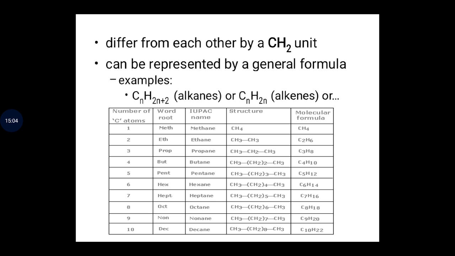Because this one has a single bond as a functional group, which is alkane, after the word root you add letters A and E. So that's why from meth you have methane, from eth you have ethane, from prop you have propane, from but you have butane, pent you have pentane, hex you have hexane, hept you have heptane, oct you have octane, non you have nonane, dec you have decane. So these are the structure and the general formula of each and every one of them.